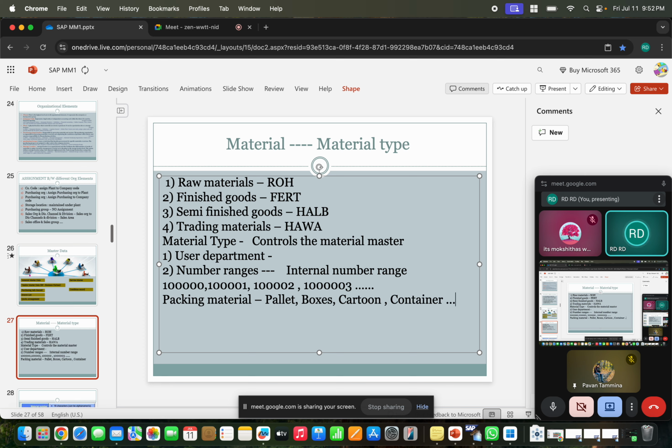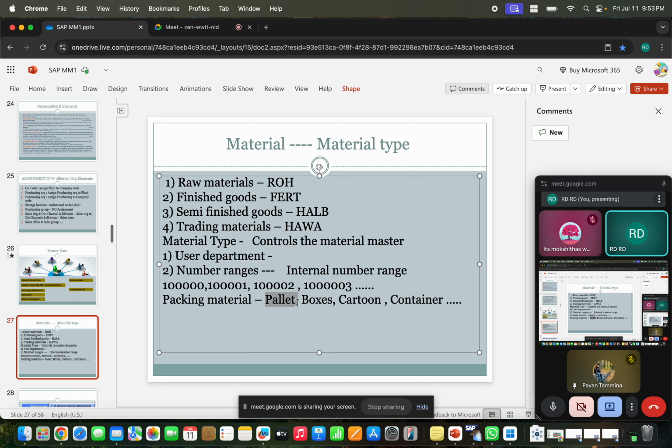When I'm talking about this packing material, I'm not entering any number, I'm just entering pallet, boxes, cartons like that. That means I'm giving what I need to create so it is easy to understand, because the packing materials are very few. It might be 10 or 20 packing materials, right? So what I'm doing is giving